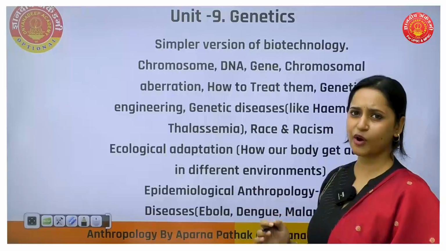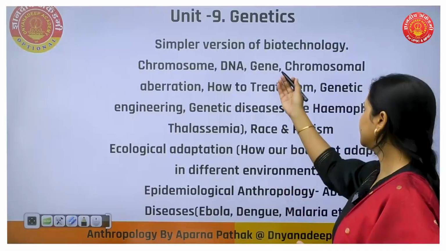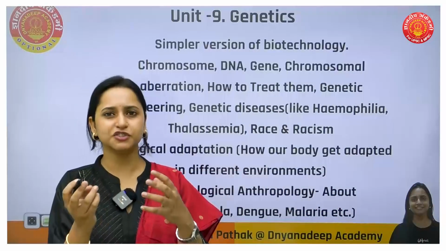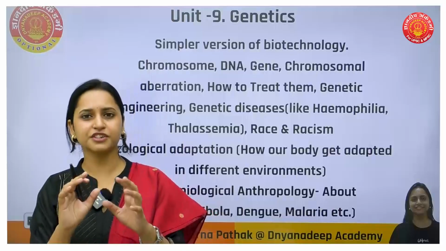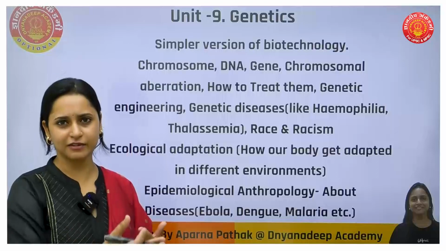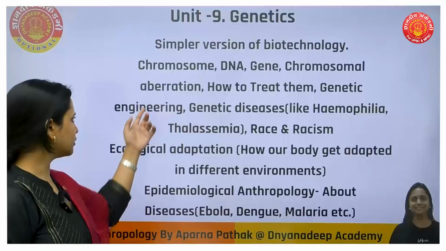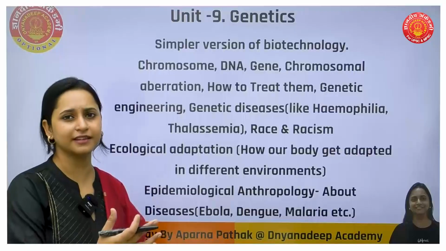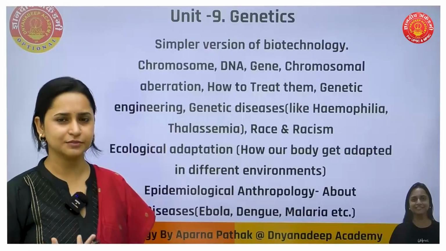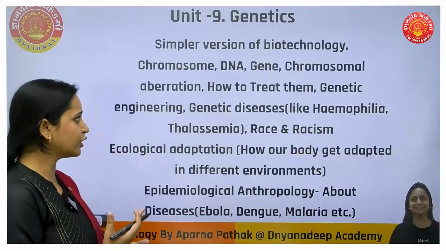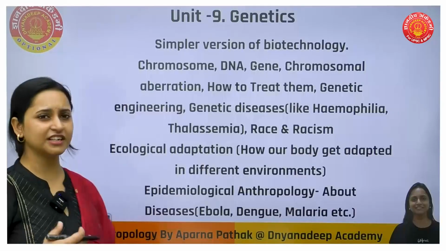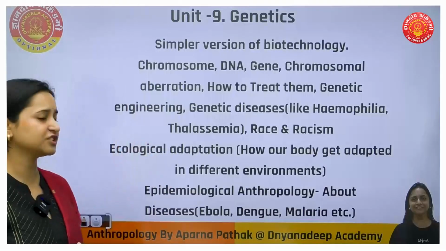Here we'll be studying about chromosome, DNA, gene, or chromosomal aberration. Aberration means there are changes or some malfunctions in the chromosome. That may lead to several changes, several problems also. And how to treat them if due to chromosomal aberration some disease or some genetic problem has arisen. How do we solve them? That study is also there. So that includes genetic engineering. There will be genetic diseases. We will start that study about genetic diseases.